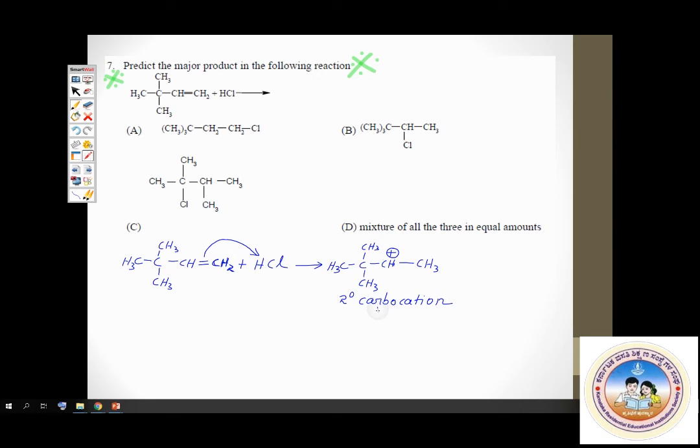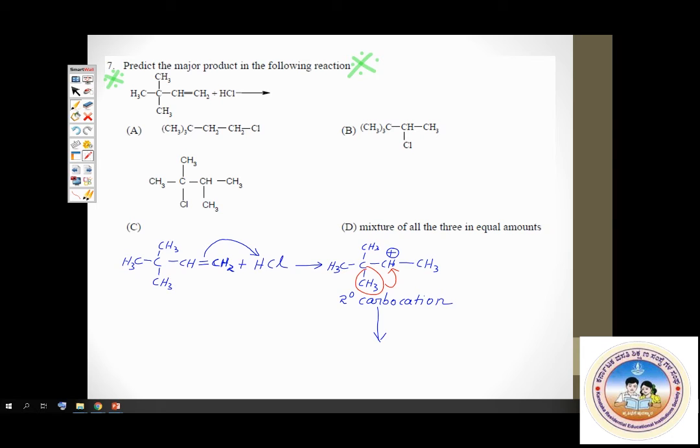Now what is the structure we get? Let me write the structure of the ion we get. We get CH3, then we have carbon, CH3, but check this out. This carbon has lost its electrons and therefore it gets a positive charge. The next carbon, hydrogen, will have a methyl group.